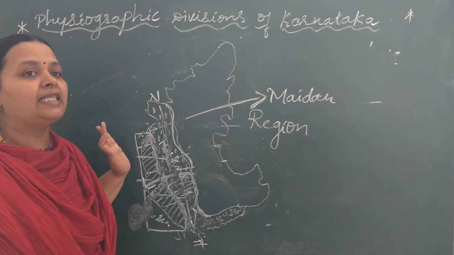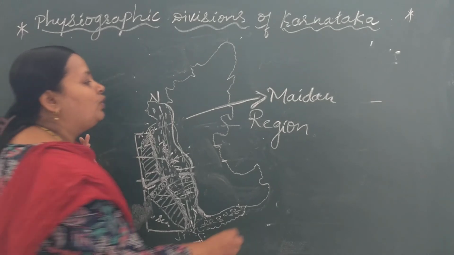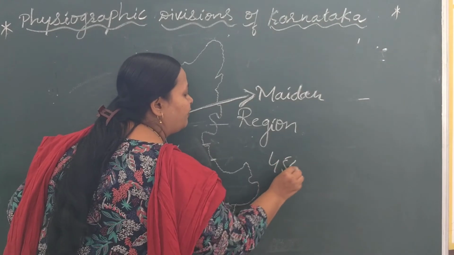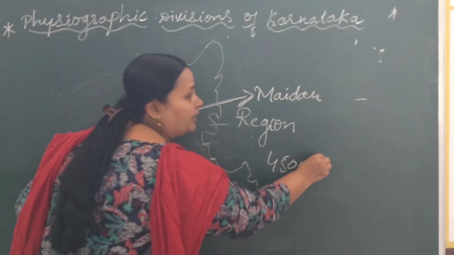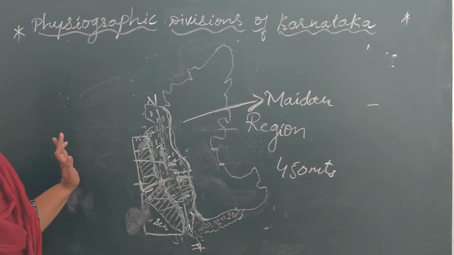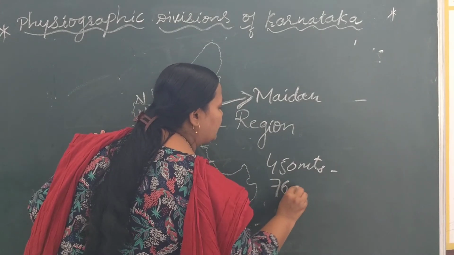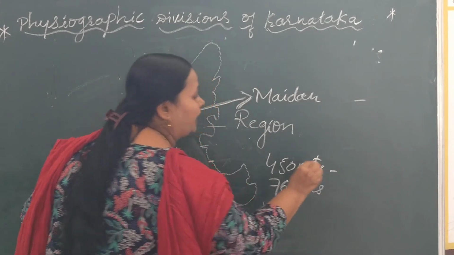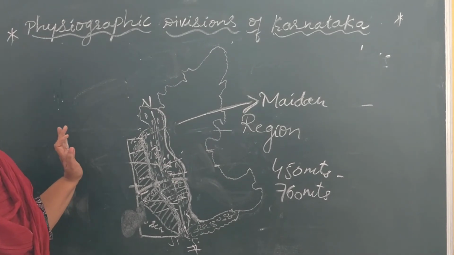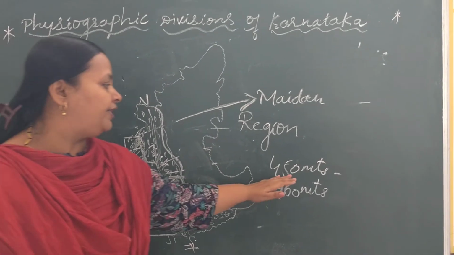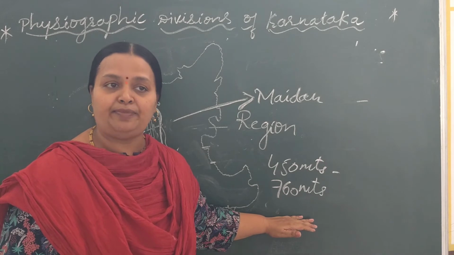Its height is approximately 450 meters to 760 meters.